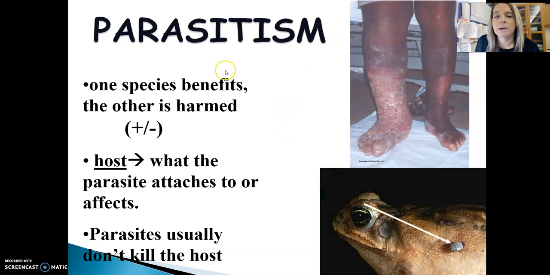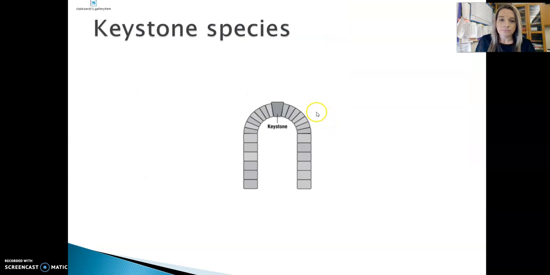The other examples for parasitism can be like heartworms and fleas and lice. Mosquitoes are big parasitism, okay, because they can cause disease, but they don't usually kill the host.